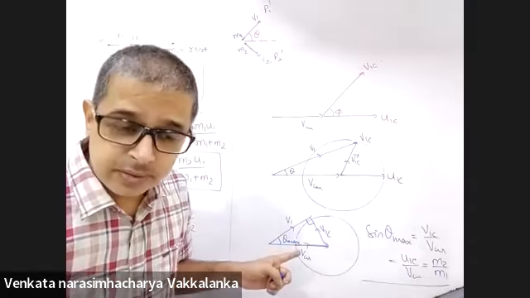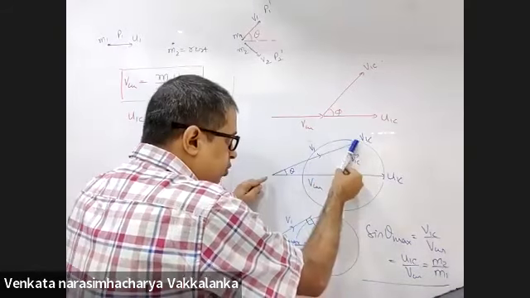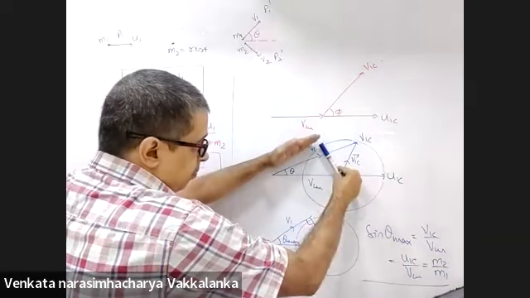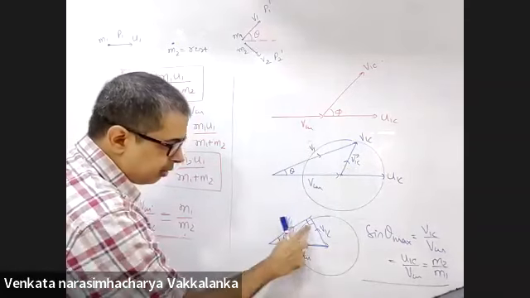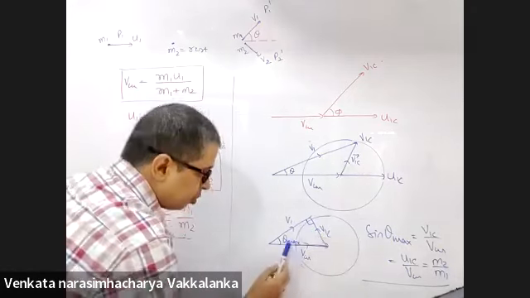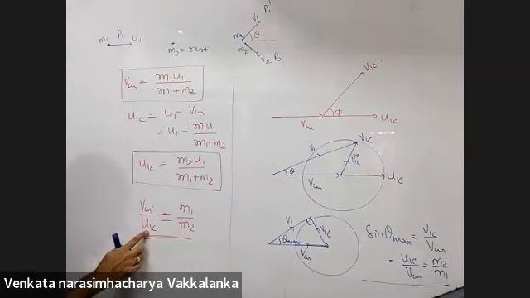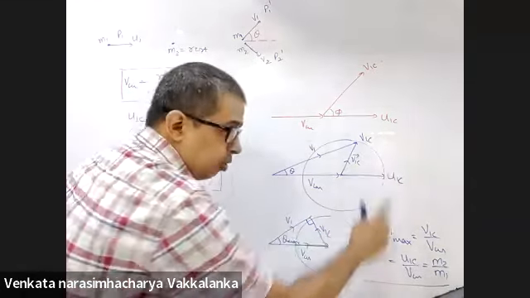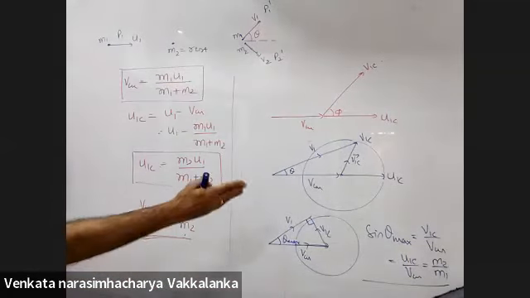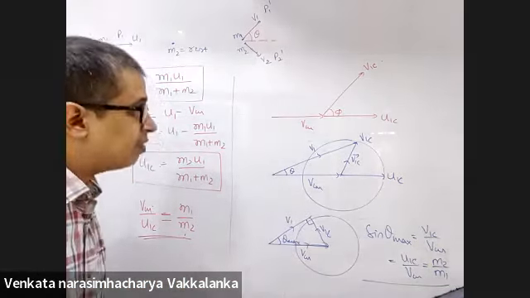For the love of physics, look how simple it is. As you turn this, the theta value is increasing. When will theta be maximum? When this is perpendicular. After which, if you further turn, theta will start decreasing. So theta maximum happens when this is 90 degrees. V1C by VCM, and V1C is equal to U1C. You already told me that in a perfectly elastic collision. So V1C is U1C, and U1C by VCM is M2 by M1. That will be sin theta maximum.